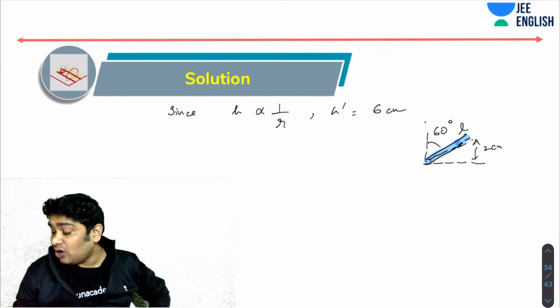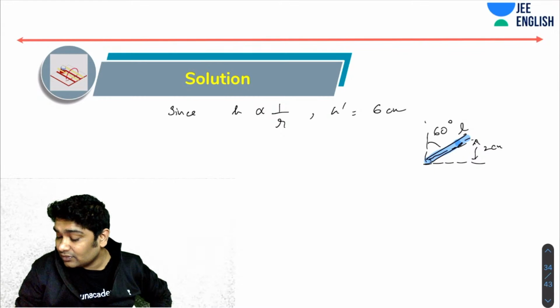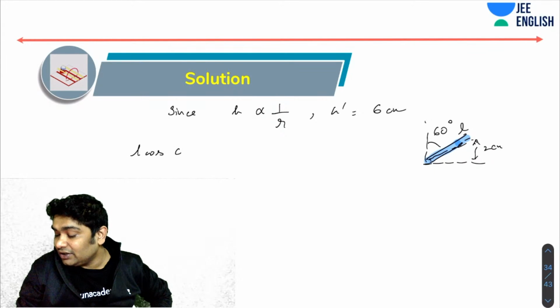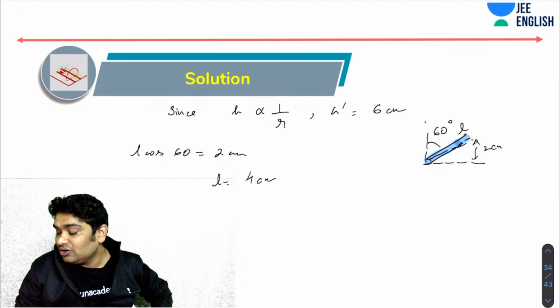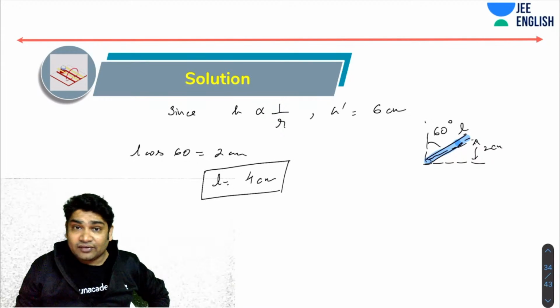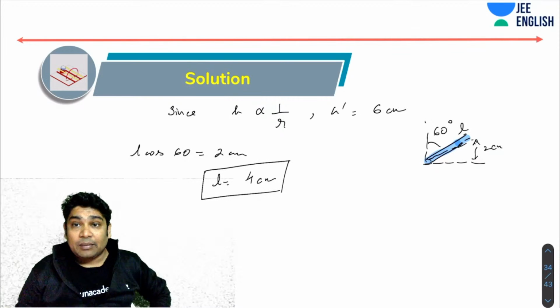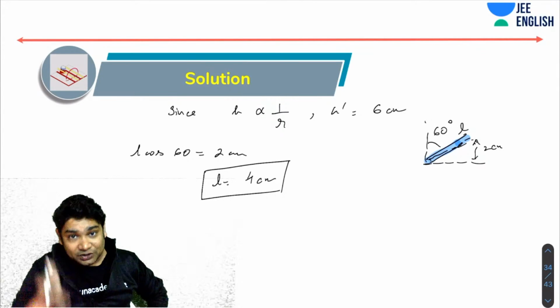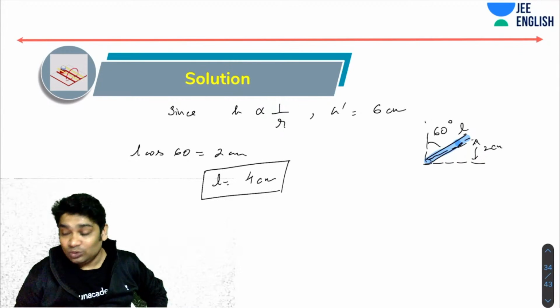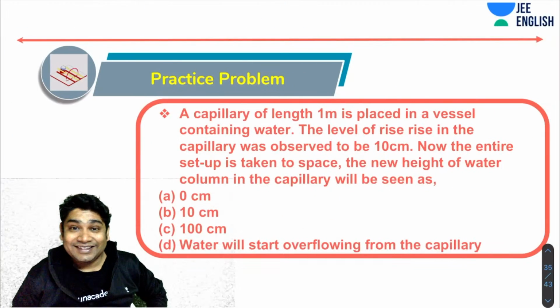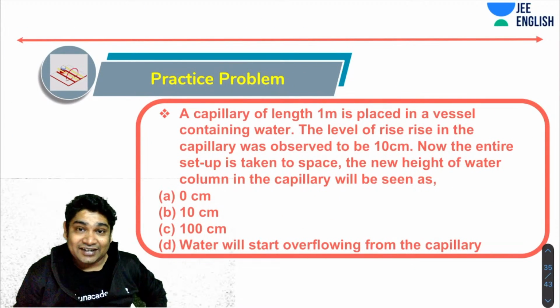Okay, so what you will realize is that if L is the length of the column, then L times cos of 60 is 2. So L cos of 60 equals 2 centimeters. So L would be 4 centimeters. Okay, so the length of liquid column in an inclined capillary would be 4, so that its vertical height still remains 2.